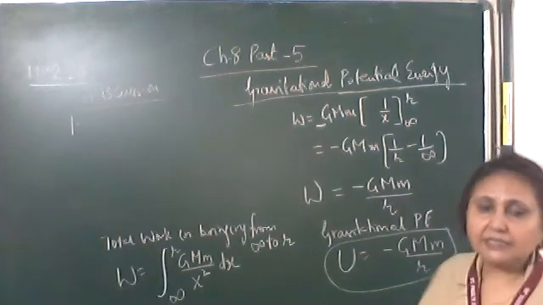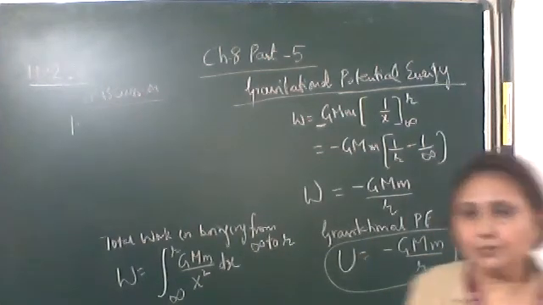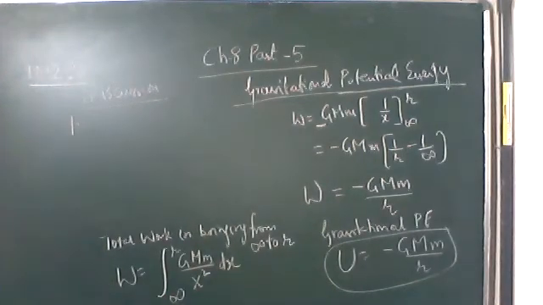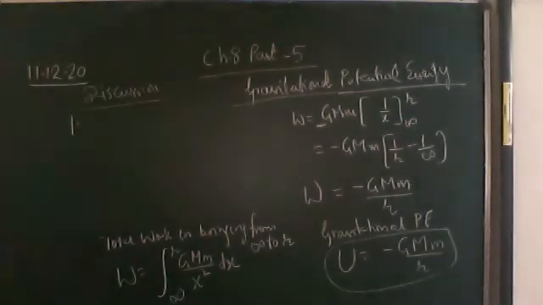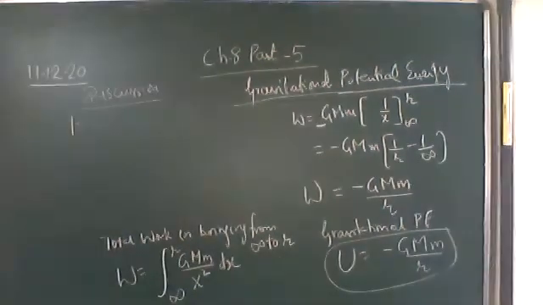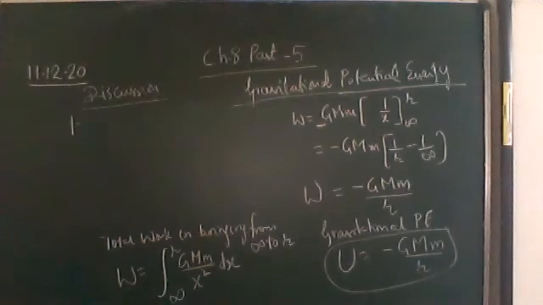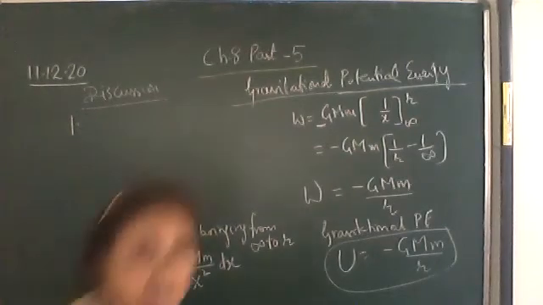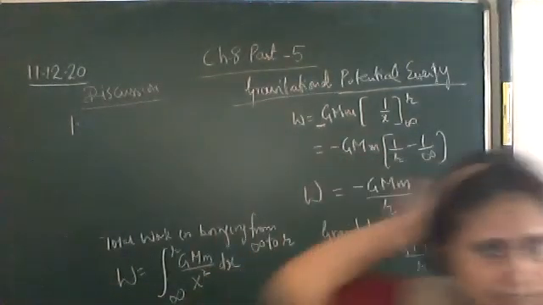We are getting the gravitational potential energy to be negative. What does negative potential energy mean? Negative potential energy means that the gravitational force is attractive. So write the first point.